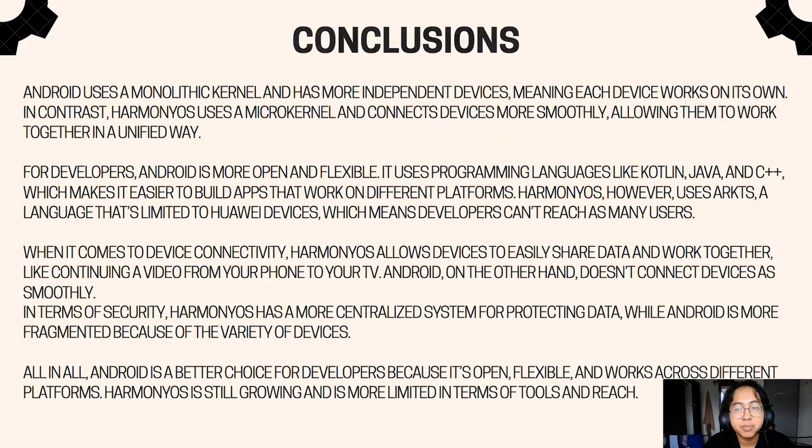Harmony OS, however, uses ArkTS, a language that is limited to Huawei devices, which means developers can't reach as many users. When it comes to device connectivity, Harmony OS allows devices to easily share data and work together, like continuing a video from your phone to your TV. Android, on the other hand, doesn't connect devices as smoothly. In terms of security, Harmony OS has a more centralized system for protecting data, whereas Android is more fragmented because of the variety of devices.